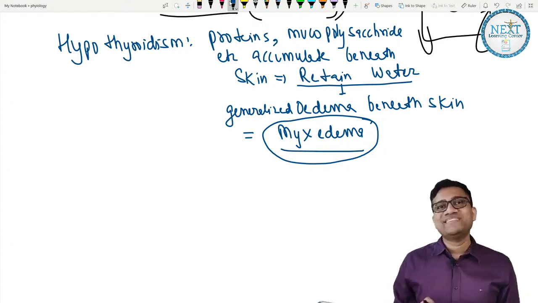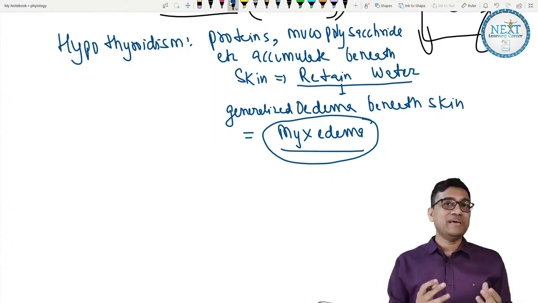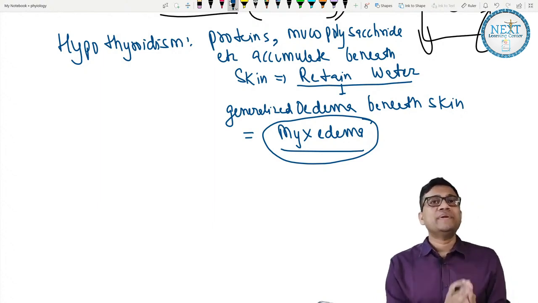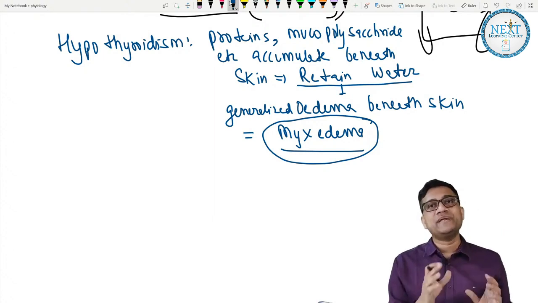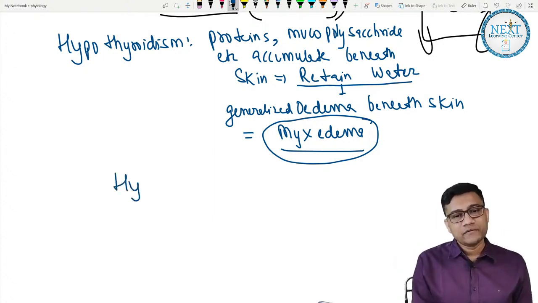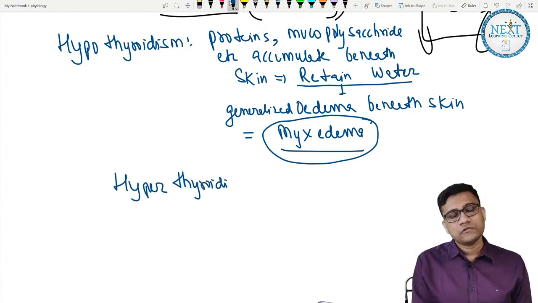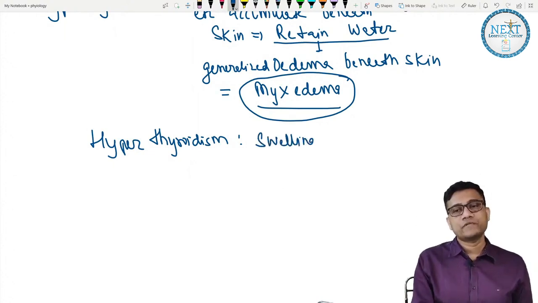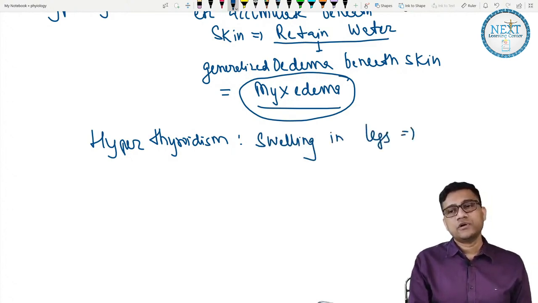And in hyper there is something called pretibial swelling, that is in front of the tibia, called pretibial myxedema or pretibial swelling. So in hyper there is no myxedema, there is only swelling, in the legs, pretibial.